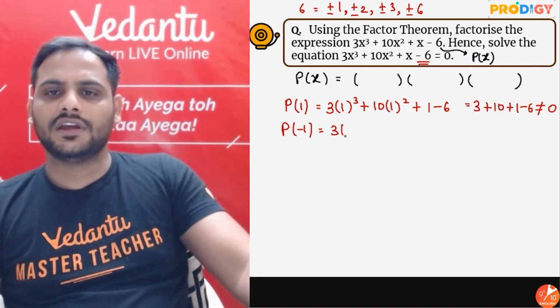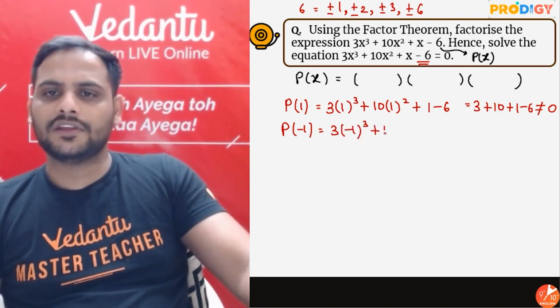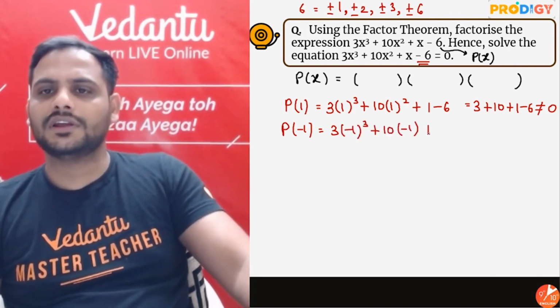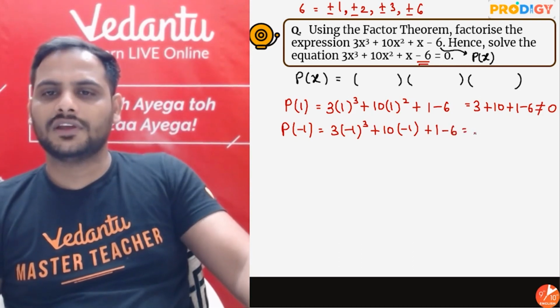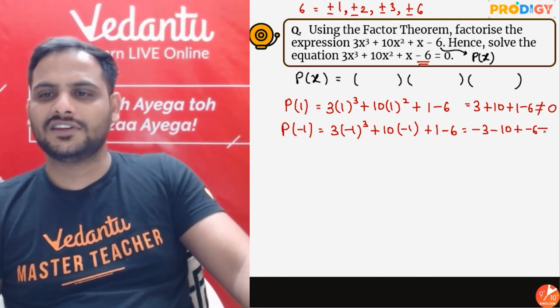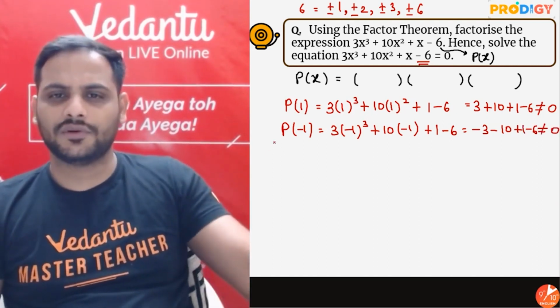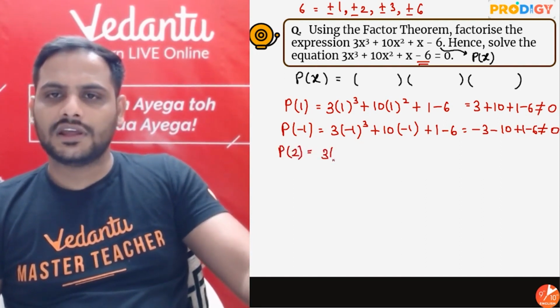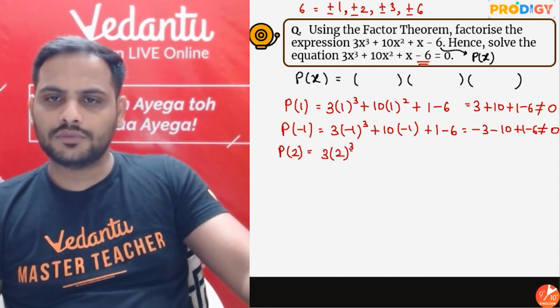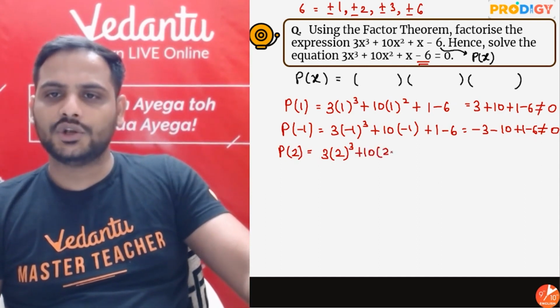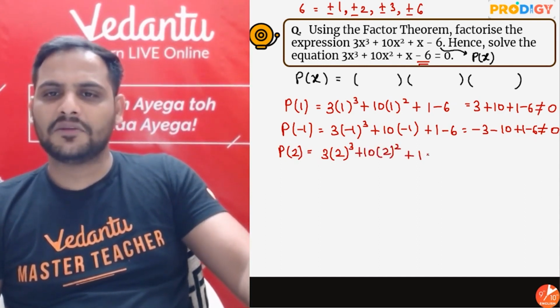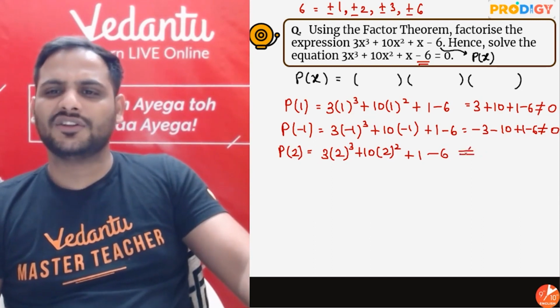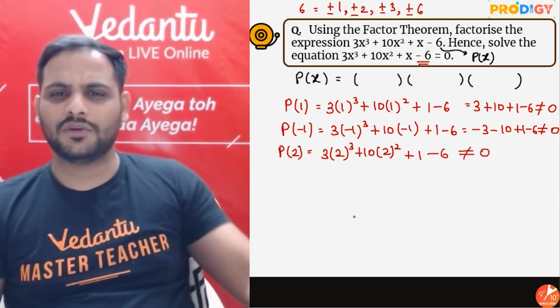So 3 into minus 1 cube plus 10 into minus 1 plus 1 minus 6. So it will be minus 3 minus 10 plus 1 minus 6, which is again not equal to 0. Let's find out P of 2. So 3 into 2 cube plus 10 into 2 square plus 1 minus 6. It is again not equal to 0.